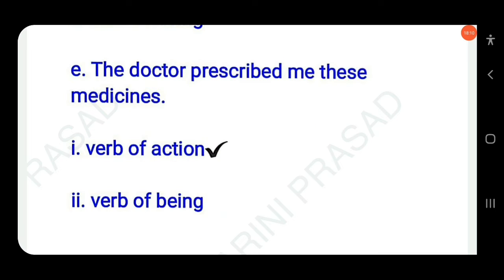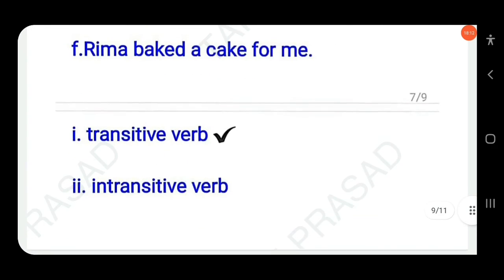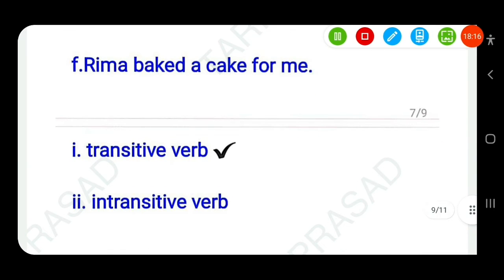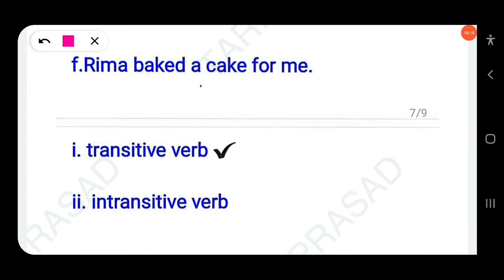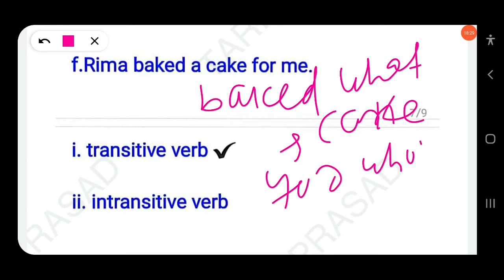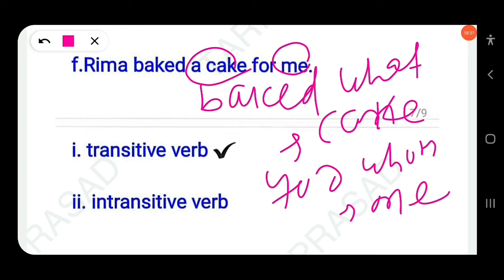Then next here, Rima baked a cake for me. Just you have to ask the question, baked what? Cake. For whom? Me. There are two objects. First, a cake and me. Cake is direct object. Me will be considered as indirect object. So yes, this will be transitive verb. Which one is transitive verb? Baked. Clear?